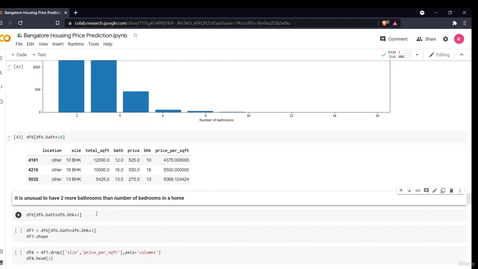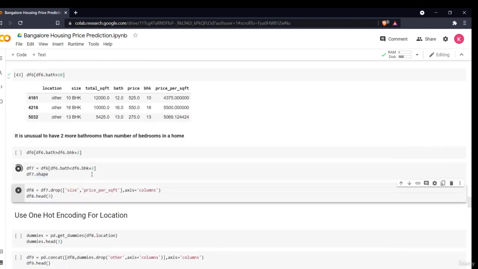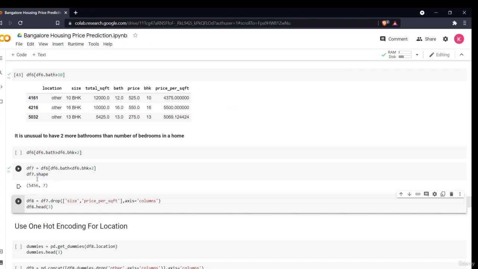So I am saying okay, give me those data frame which is having the bathroom greater than the bedroom. If a house is having 3 bedrooms, it will have only around 4 bathrooms, not greater than that. But all the other cases which are having greater than that, that is basically an outlier. So I am just getting those values, then I am converting it to a data frame. Okay, this is my shape of the data frame.